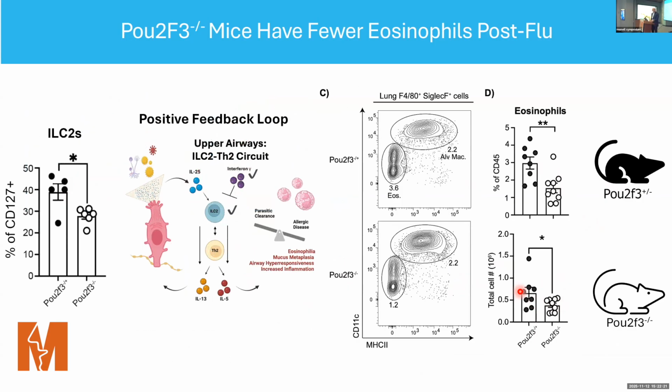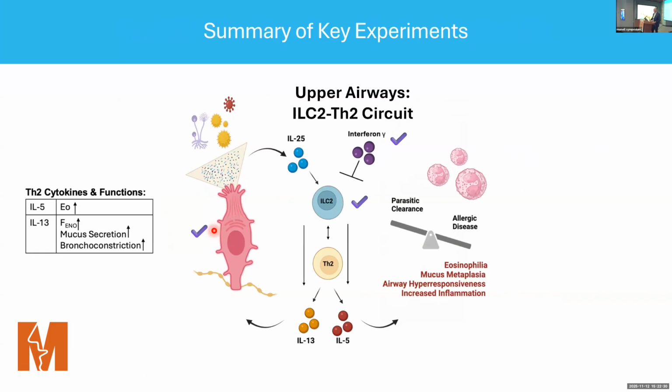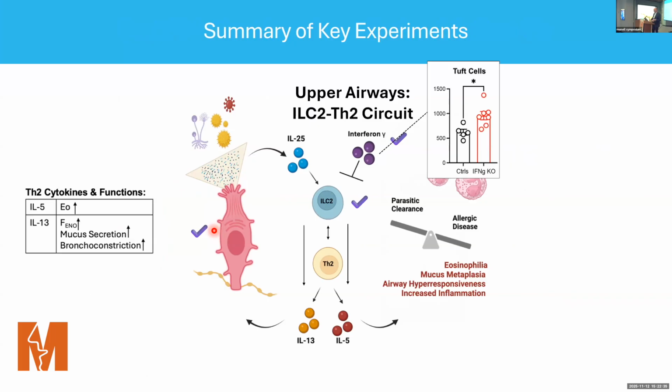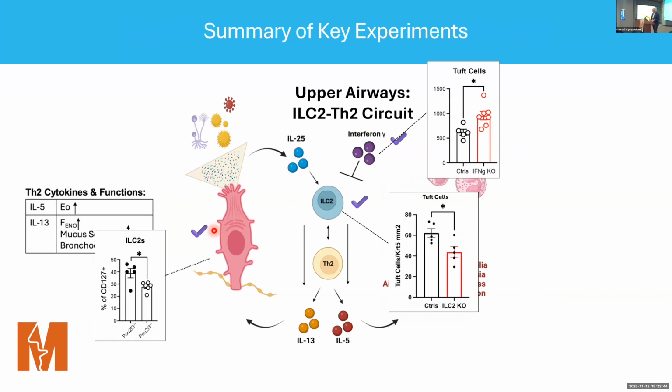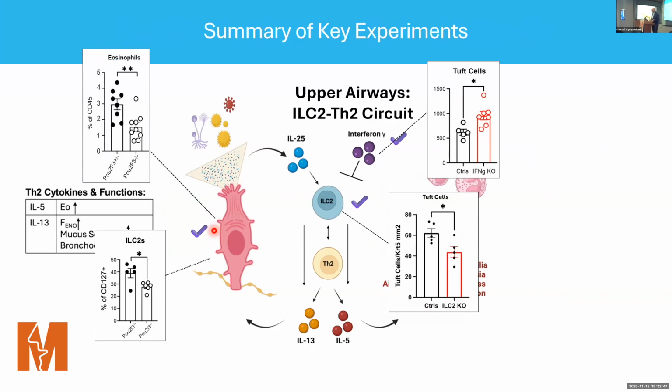We also found that there's a decrease in ILC2 cells, which is exactly what you would expect because this is that positive feedback loop. So kind of stepping back and putting all these pieces of this puzzle together, what I've shown you is that if you delete interferon gamma, you have an increase in Tuft cells. If you delete ILC2 cells, you have a decrease in Tuft cells. And then finally, if you delete this receptor, you have both a decrease in ILC2s and a decrease in eosinophils. And so there's just one component that's missing from this story, and it's these key cytokine mediators.